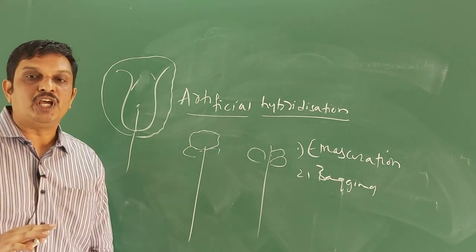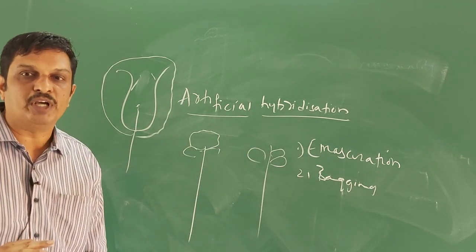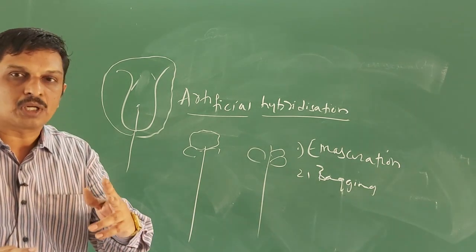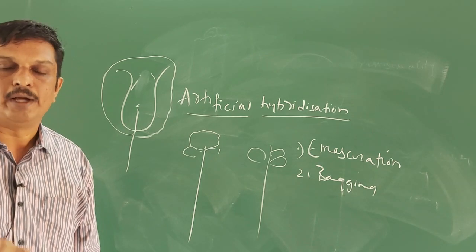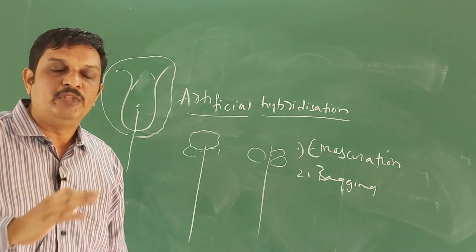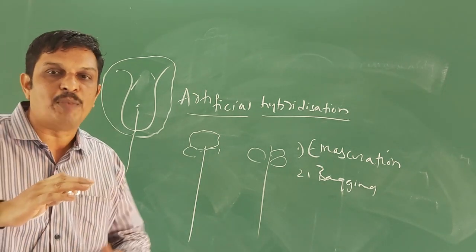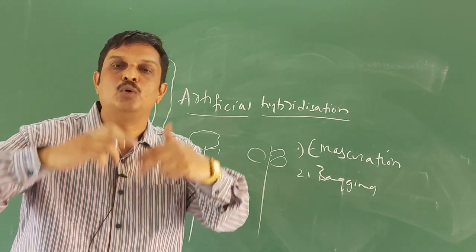Then when the stigma of the bagged flowers becomes mature, the bags are cut open and the pollen grains collected from the desired plant are dusted on the stigma. Then the pollinated flowers are rebagged and the seeds are allowed to develop.